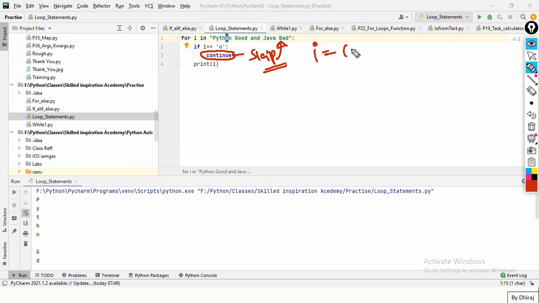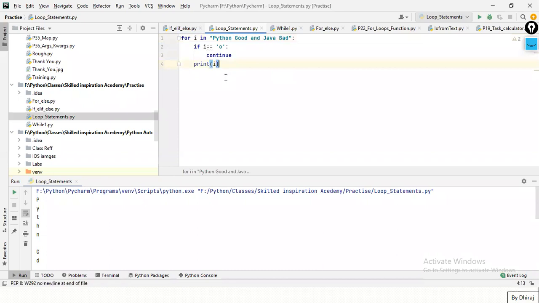It means that if i equals o and you hit continue, I'm telling my loop to skip that, do not print whatever is below the continue, just go to the for loop again and take the next iteration. So i will now take n, and it will skip this o. Hence I'm not getting o in my output. Here in good also I'm not getting o in output. This is what continue means: whenever you want to skip the iteration, we use the continue statement. Any issues in continue, where we use continue?